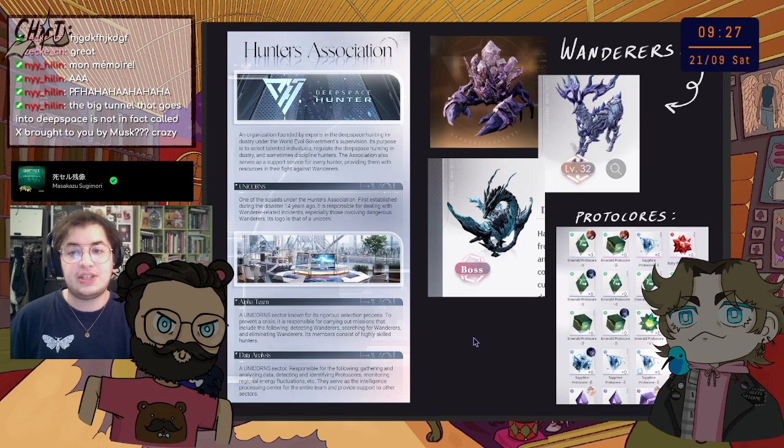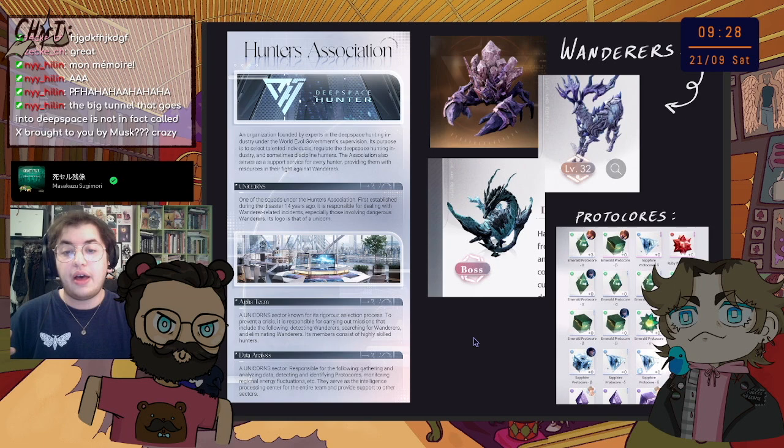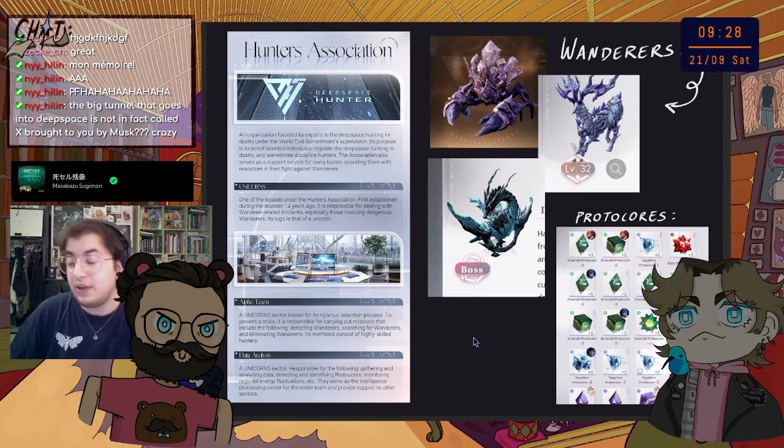When we start the game, she is just starting to become a deep space hunter. She gets her badge. She does a test, basically, where all the new hunters do a test to see what teams they are going to be assigned to. And she goes to the Alpha team, which is the team that takes care of bigger Wanderers and for highly skilled hunters. Of course, she's the main character. And so, yeah, basically, this is going to be the story of her going into what the fuck has happened 14 years ago, why did it happen, where do the Wanderers come from, and also some soul searching because shit happened in her backstory.